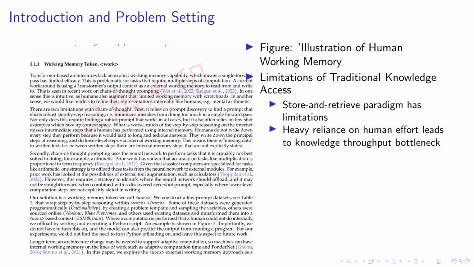The most significant of these is the heavy reliance on human effort to reason, combine, and organize information. This leads to what we call a knowledge throughput bottleneck. In other words, the speed at which we can process and understand new information is limited by our human capabilities. This is the problem we're trying to solve.